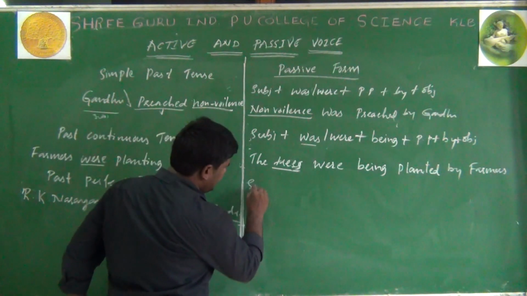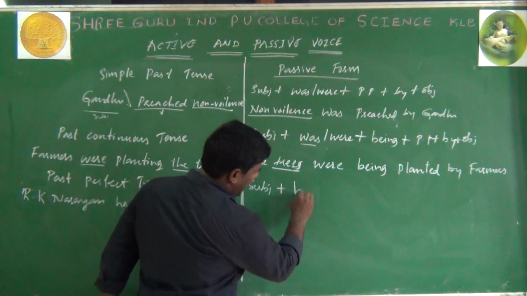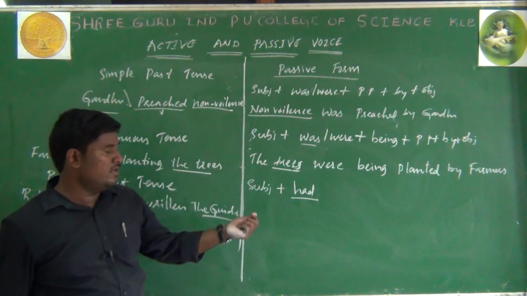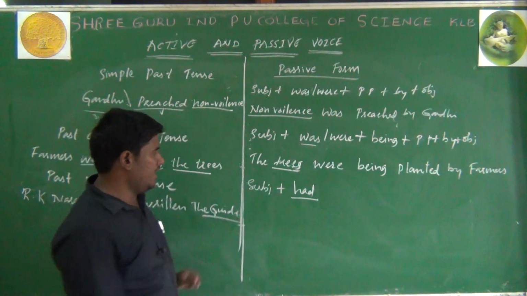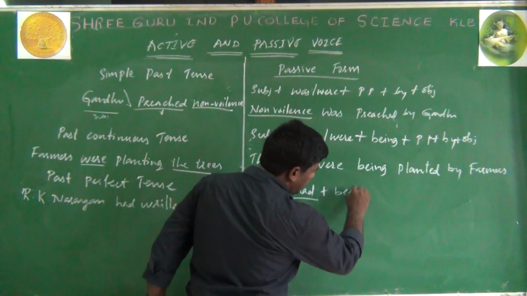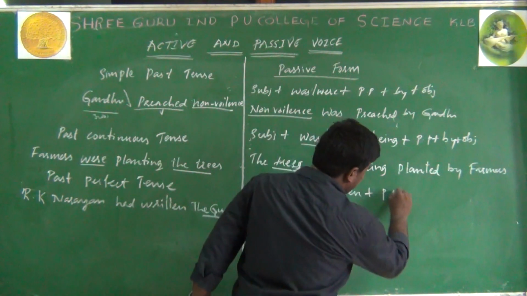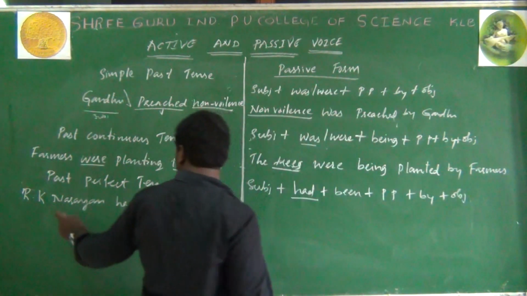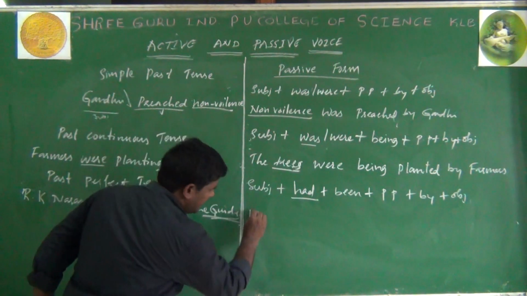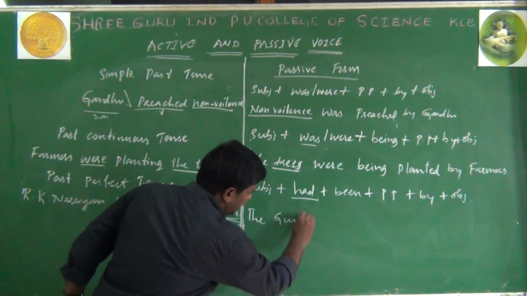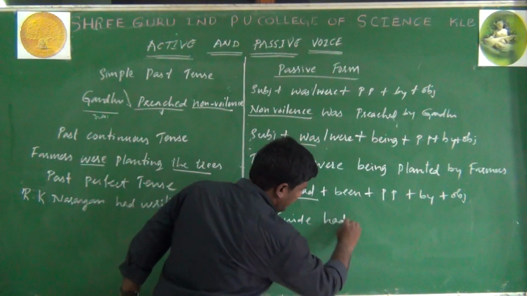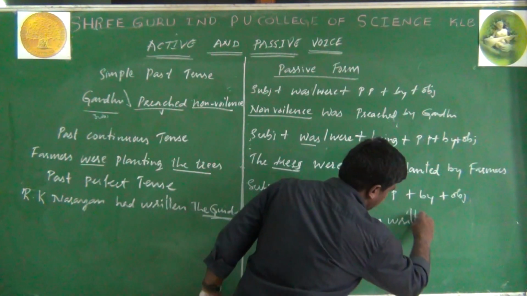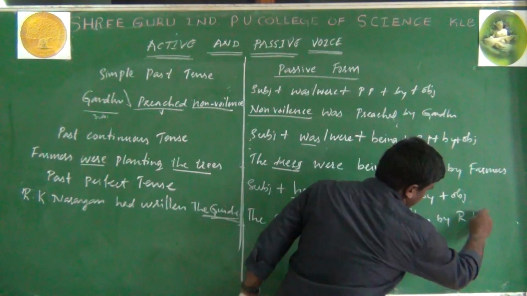Same here, subject plus had. Only had we should take. In present perfect tense we can take has or have. Here we should take only had plus been plus PP, past participle of the verb, plus by plus object. So take the guide at the beginning. The guide had been written by R.K. Narayan.